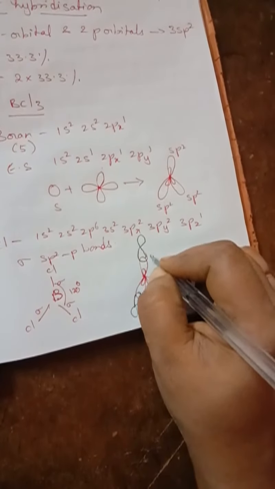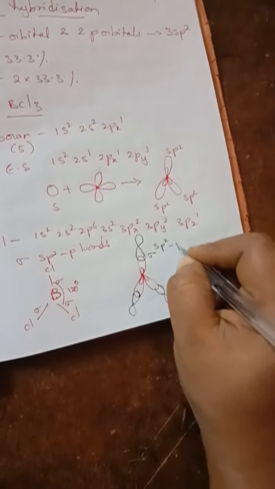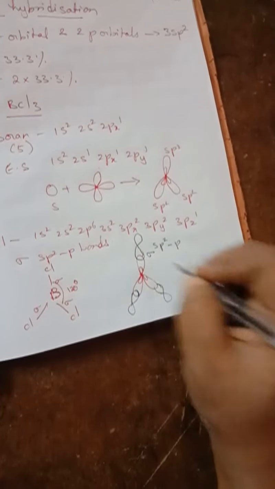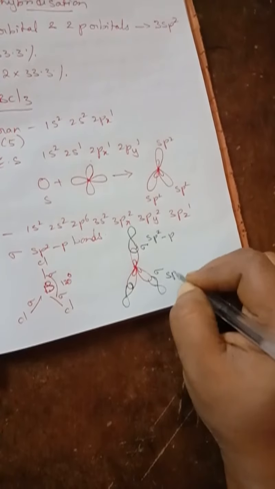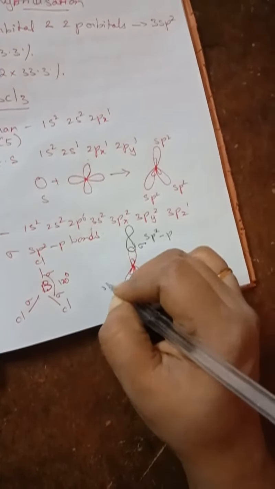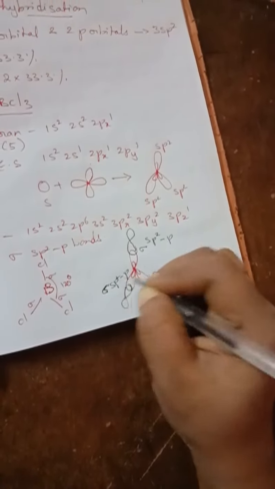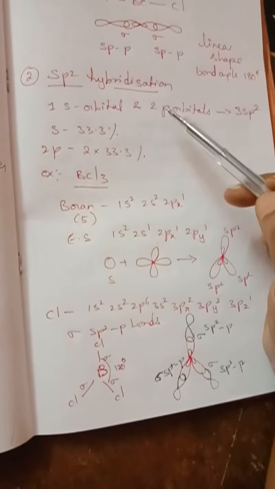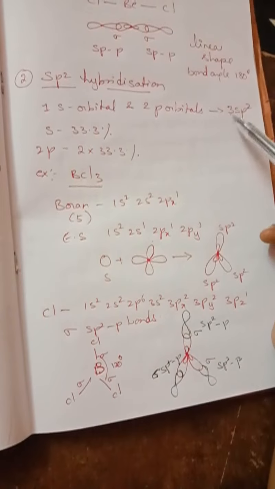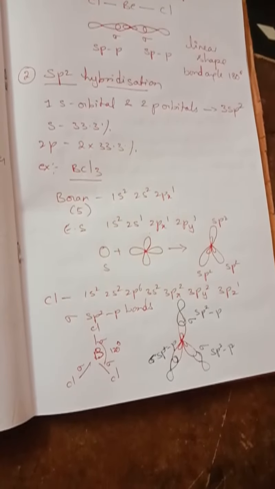So here the bond which is formed is a sigma bond, sp2 and p. This one is sp2 and p. Here also a sigma bond, sp2-p. Here also a sigma bond, sp2-p orbitals are formed. So this is sp2 hybridization. One s orbital and two p orbitals intermix to form 3 sp2 hybrid orbitals. For that the example is BCl3, and the next one is sp3 hybridization.